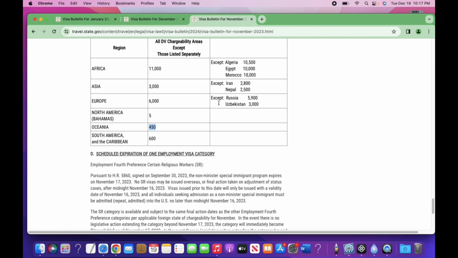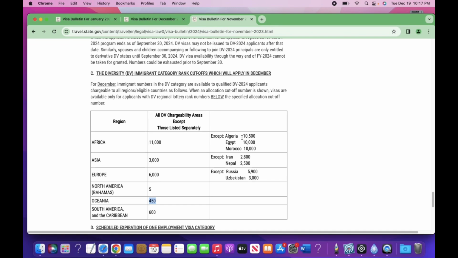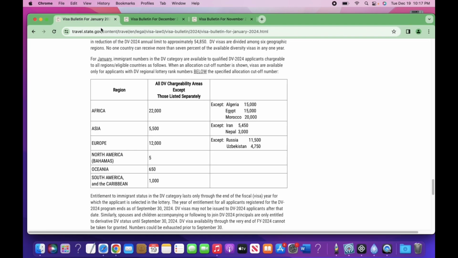Because in December, we had Morocco at 10,000, and now we have Morocco at 20,000. That is a whopping 10,000 increase in the cut-off numbers.